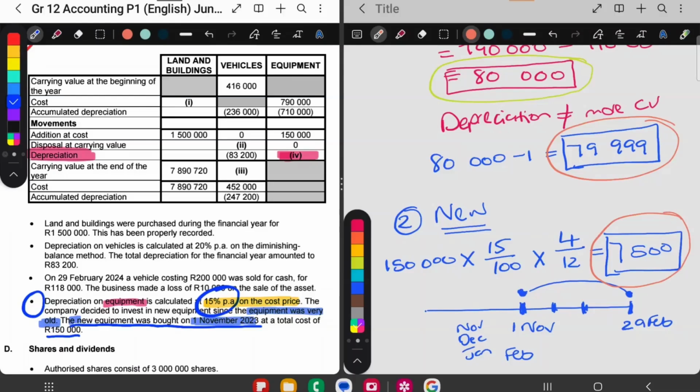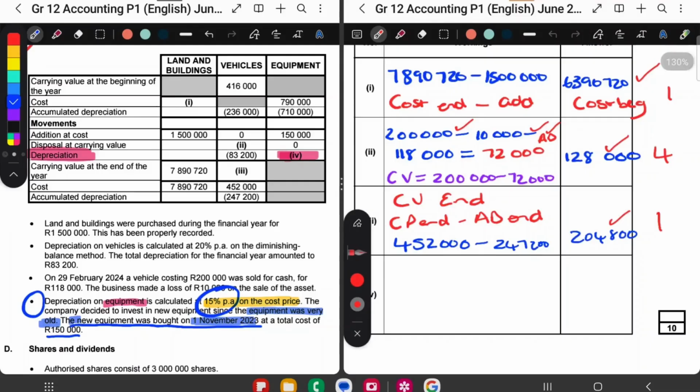But let's go to our answer book and see how we will write this down. Okay, so I'm back here. For old equipment, depreciation on old, I'm just going to write 79,999. So how did we get that? We took the carrying value, the 80,000, and we just said minus 1.